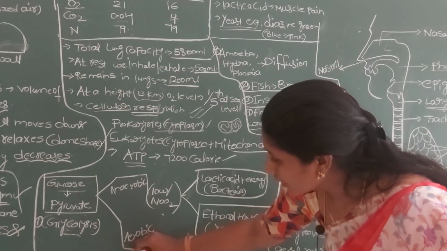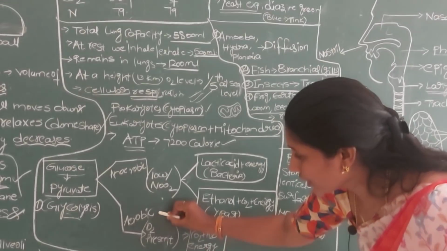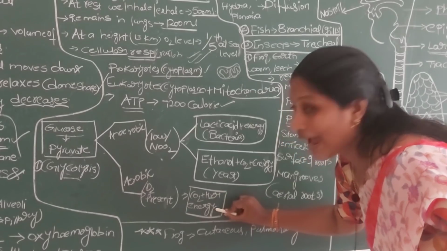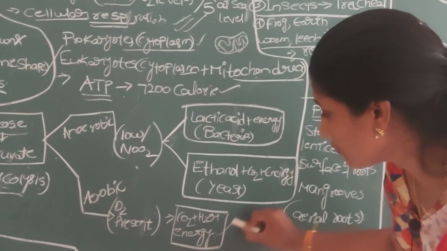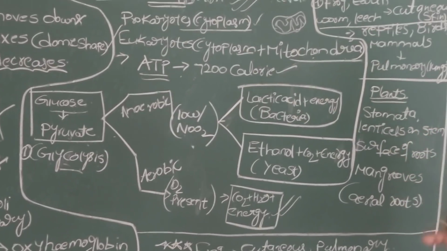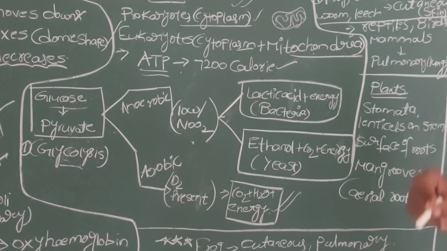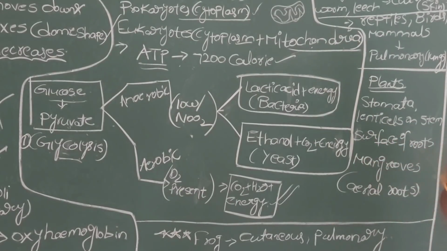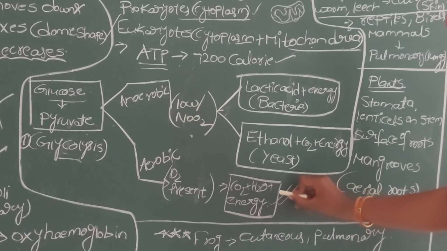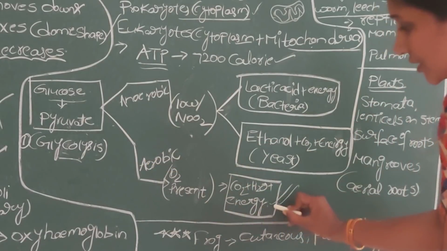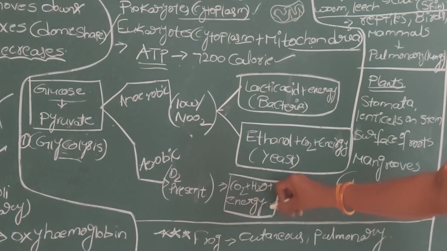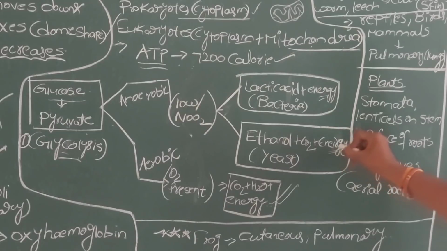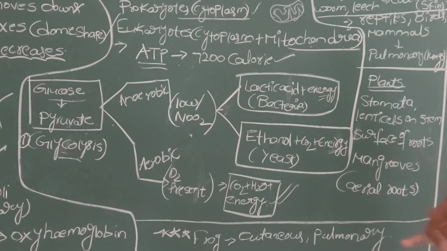For example, if there is a sufficient amount of oxygen, that pyruvate molecule breaks down into CO2, water, and a large amount of energy is released. Very, very important. If the glucose is oxidized in the presence of oxygen, energy is released. Even in the absence of oxygen, energy is released. But the difference is that in the presence of oxygen a very large amount of energy is released, but in the absence of oxygen only a very little amount of energy is released. Everywhere energy is released, but the amount makes the difference.